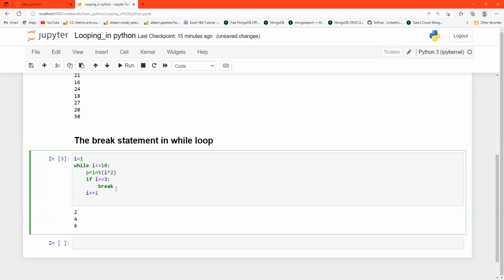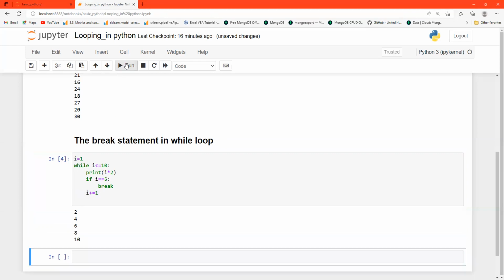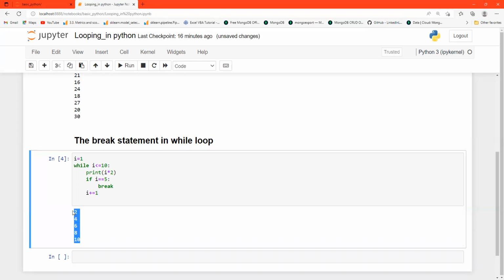Now it will break the while loop. It will not go to I equal to I plus 1. Suppose I give 5 here, so it will go up to 5. 2 fives are 10. After that you will not get any output, so you can use the break statement.